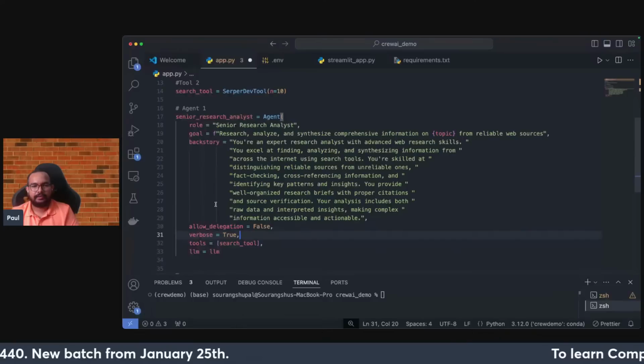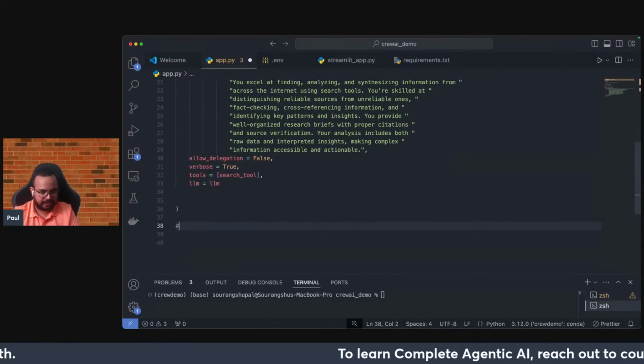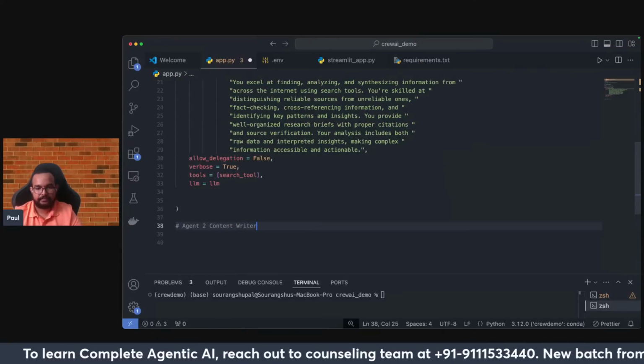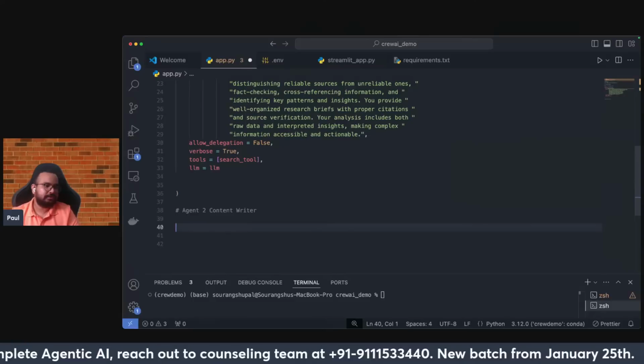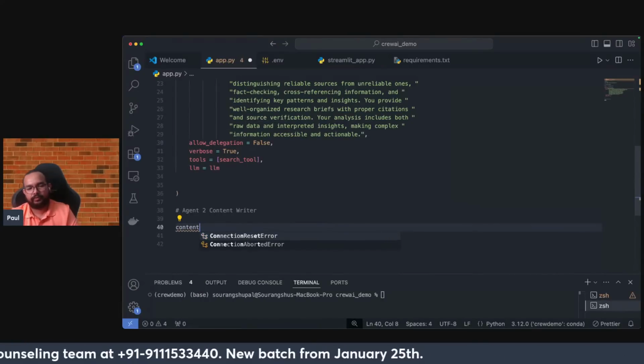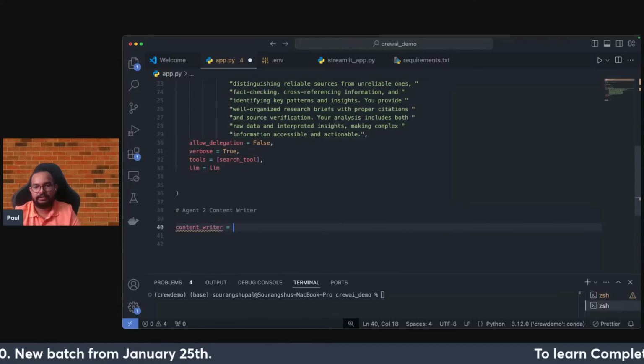Now I will work with agent 2, and then finally I will try to connect them. So hash agent 2, which is basically the content writer. Here also, in the same way, let's create a variable where I'll be calling the agent class. So content writer is equal to the agent.